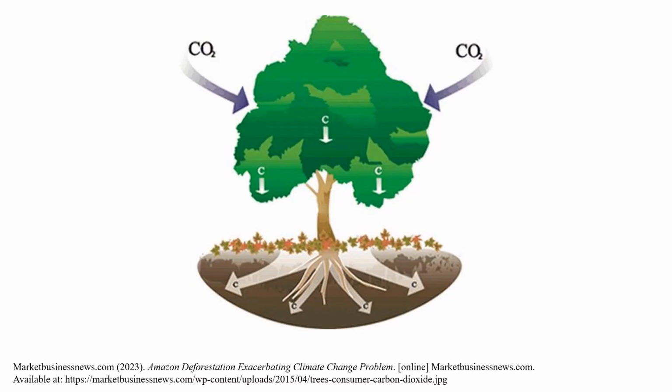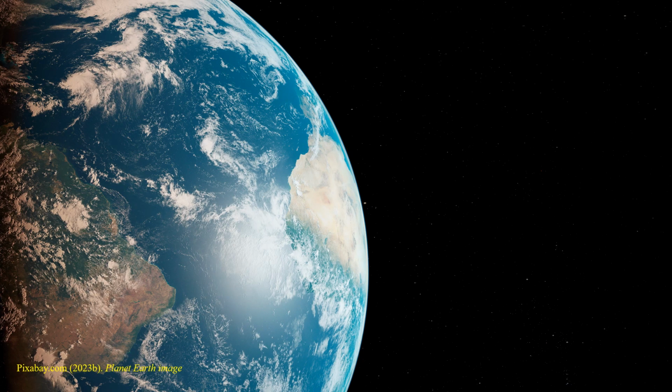Another balancing feedback in the Earth system is vegetation's ability to store carbon. Plants and soil, for example, can remove CO2 from the atmosphere, thus cooling the Earth. As mentioned at the beginning of the video, Earth has supported life in many forms for approximately 4 billion years using feedbacks such as these.